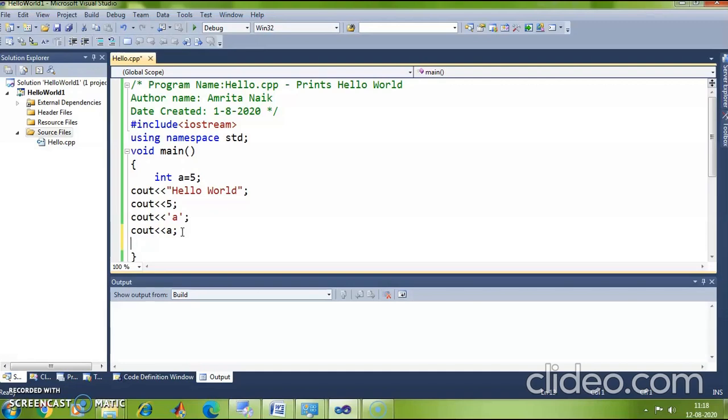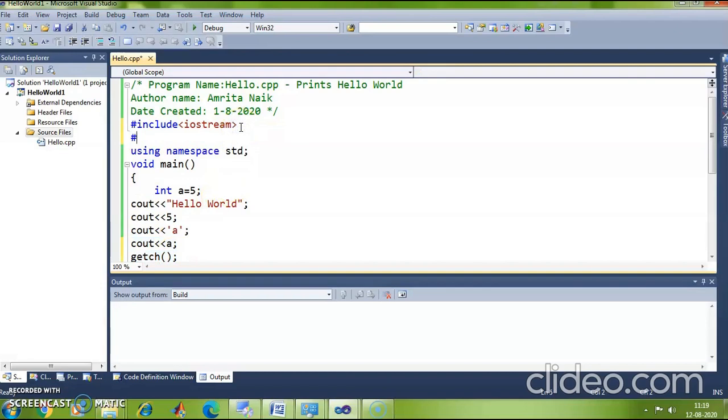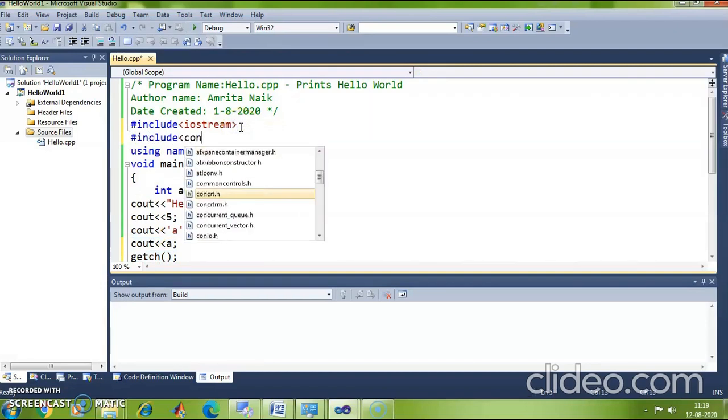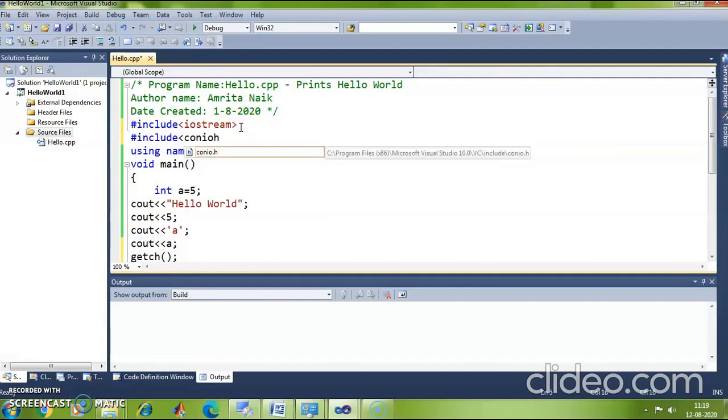So I am putting a getch function. This getch function waits for the user to read one character. Okay, and this getch function is defined in which header file? It is defined in conio.h header file.